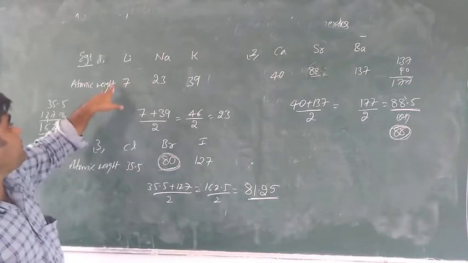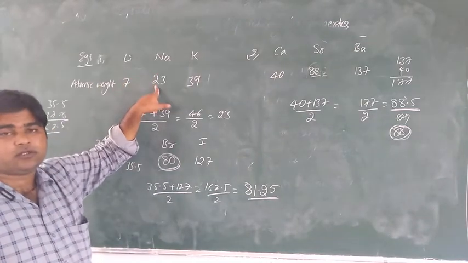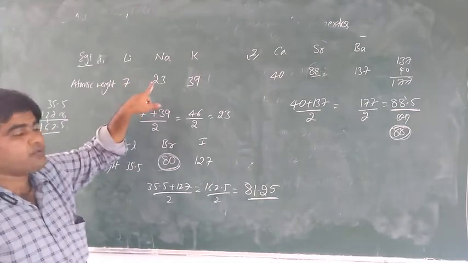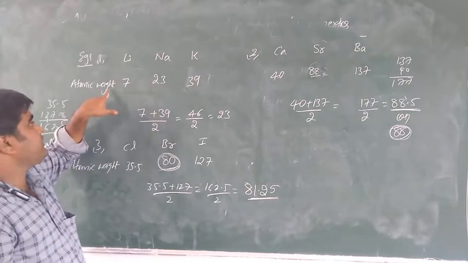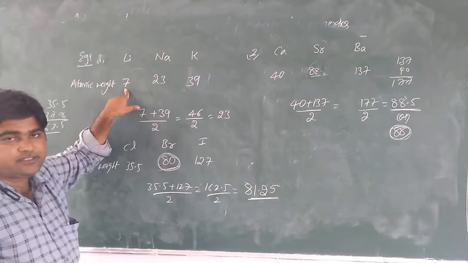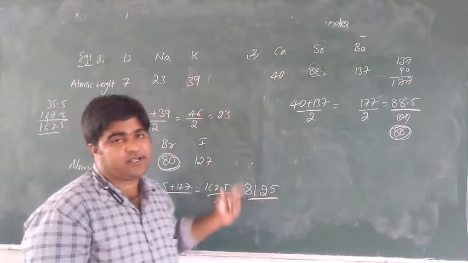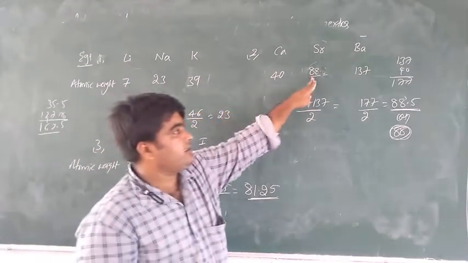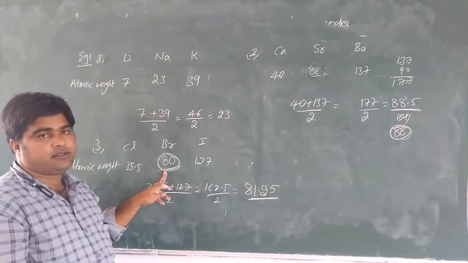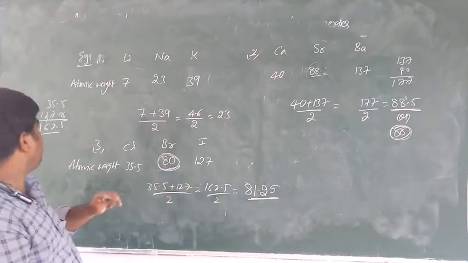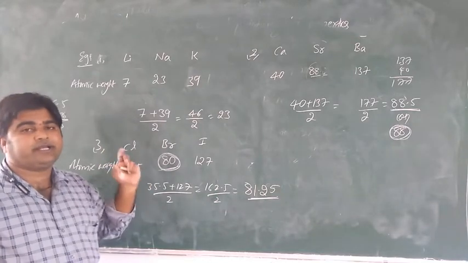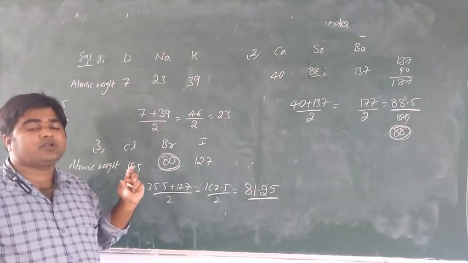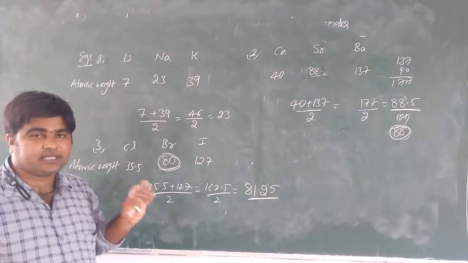But for lithium, sodium, potassium it is correct. For these elements it is correct, but for other elements it fails. Is it clear? So this is Dobereiner's law of triads.